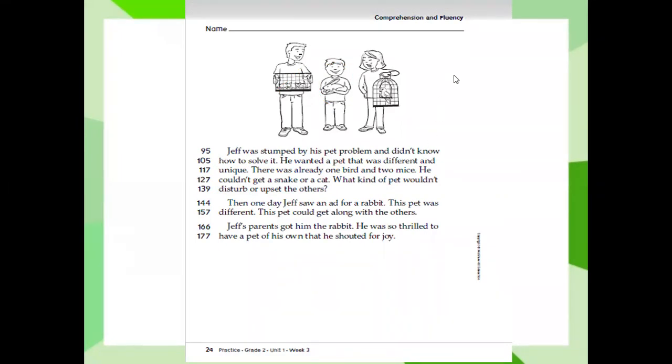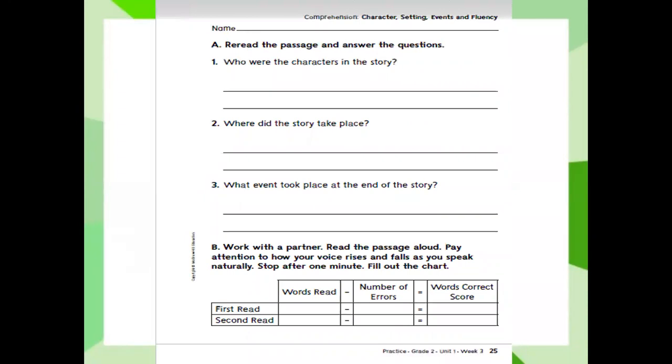Then the advertisement encouraged him to get a rabbit, because the rabbit is different and he knows that the rabbit will not eat the bird or the mice. So at the end of the story, he gets a rabbit. So open page number 25 and let's answer the questions.